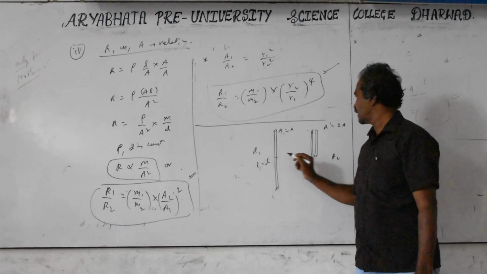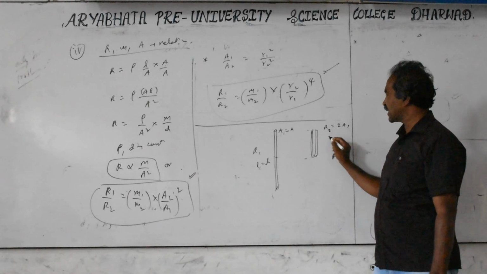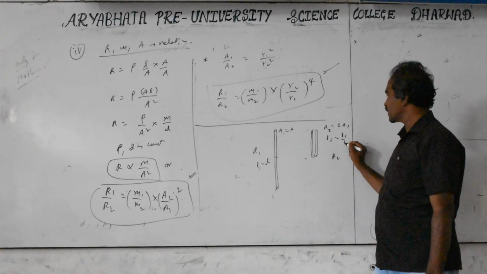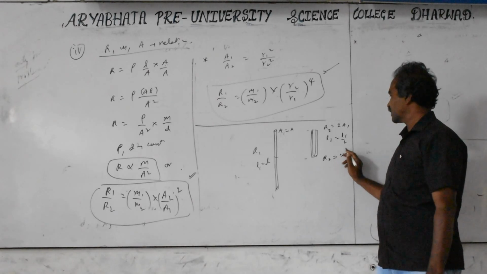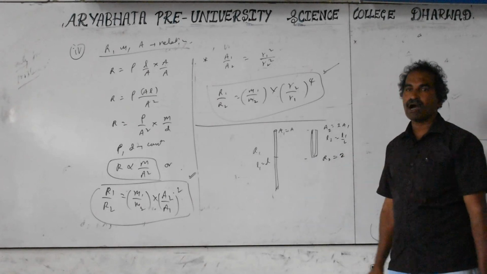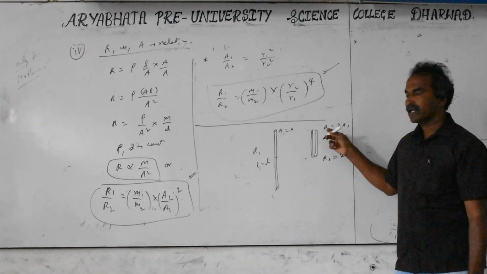L1 is L. This A2 becomes equal to 2 times double L. But L2 becomes equal to L1 by 2. Resistance you can find out from this. Equal to how much? Wire folded to half of the length. So half length folded means length becomes half, area becomes double.